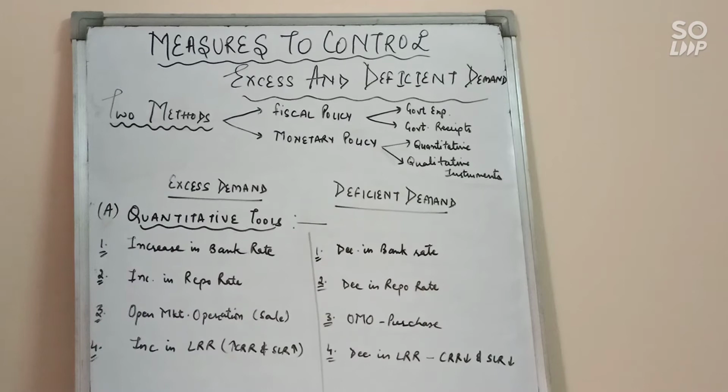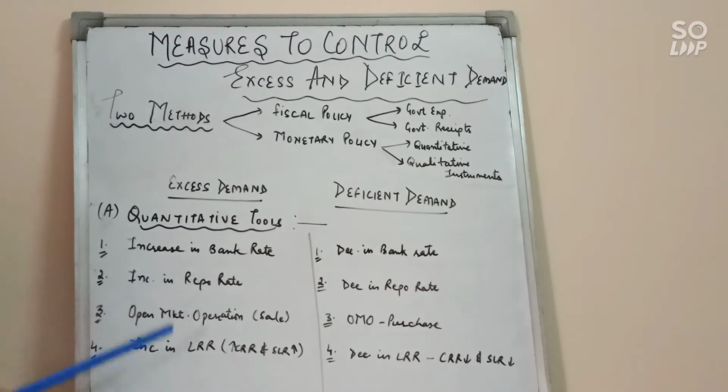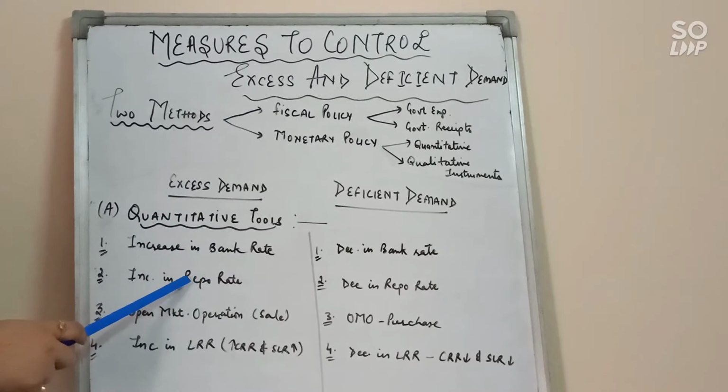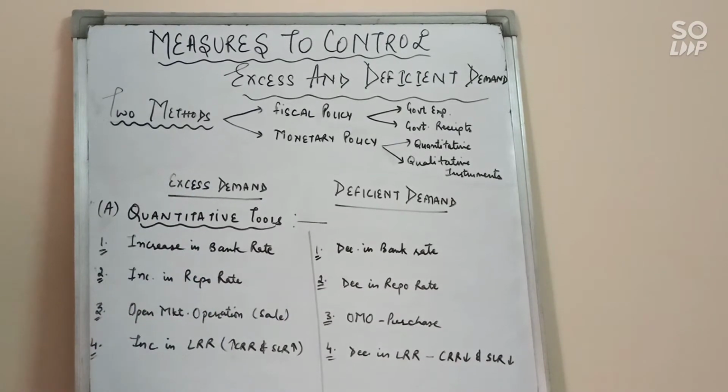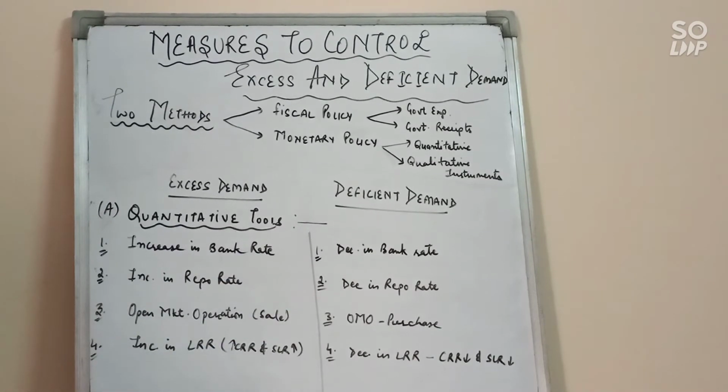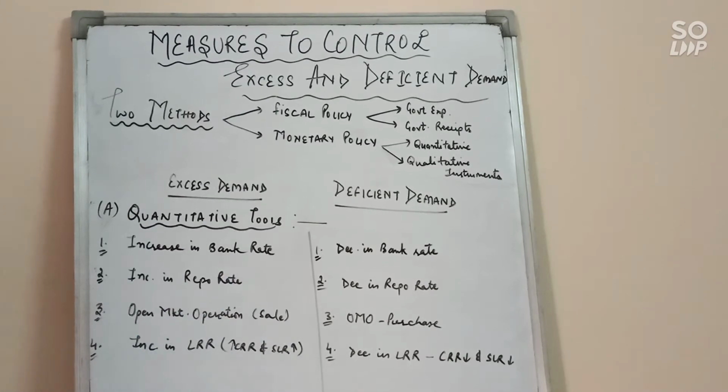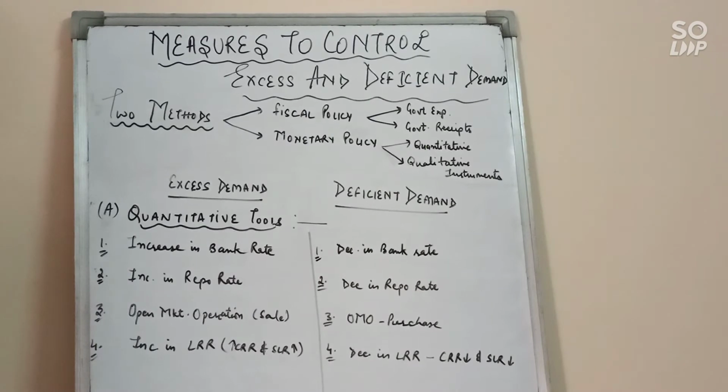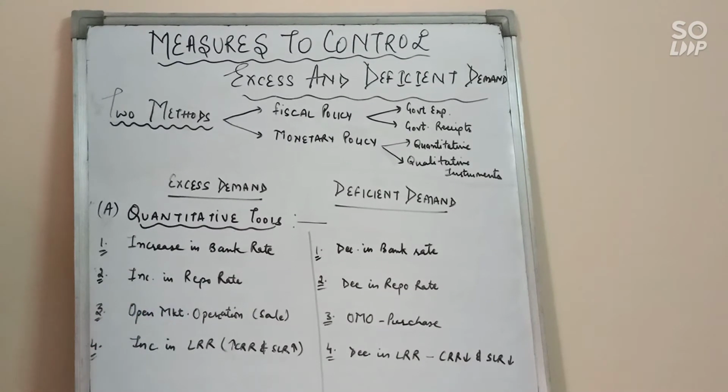So repo rate, again, is the rate at which the central bank lends money to commercial banks for their demand. During excess demand, the central bank increases the repo rate, which increases the cost of borrowing from the central bank. As a result, commercial banks also increase the interest rate for short-term borrowing. So it discourages borrowers from taking loans and the availability of credit will reduce in the economy. In this way, it helps to correct the situation in the economy.